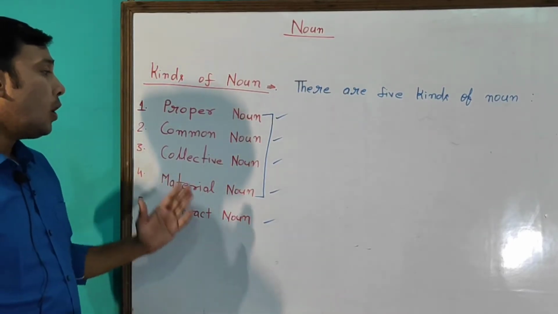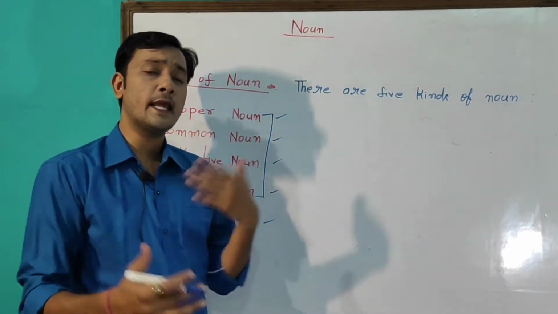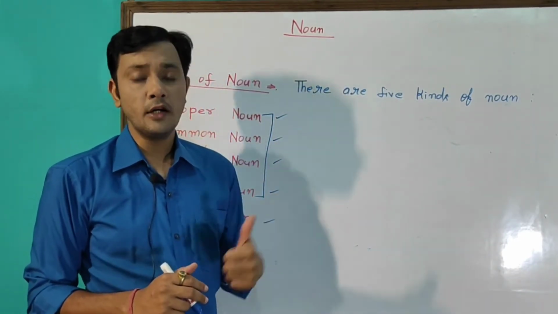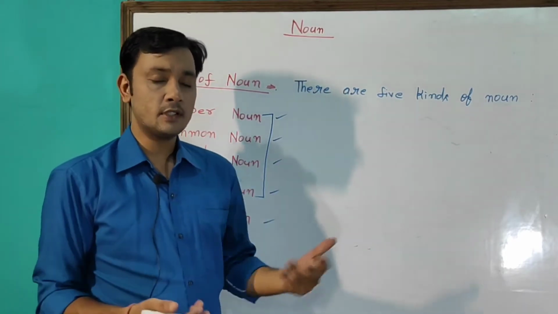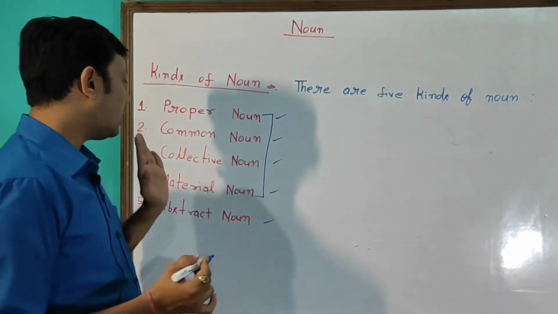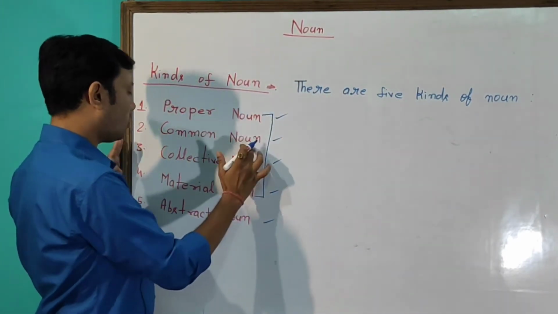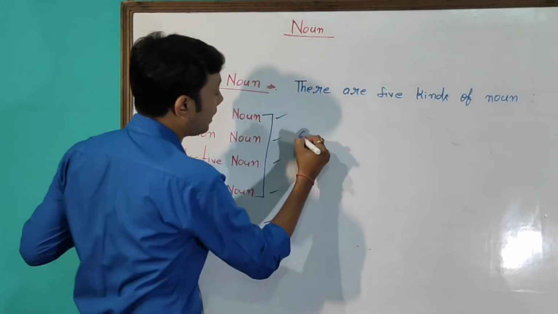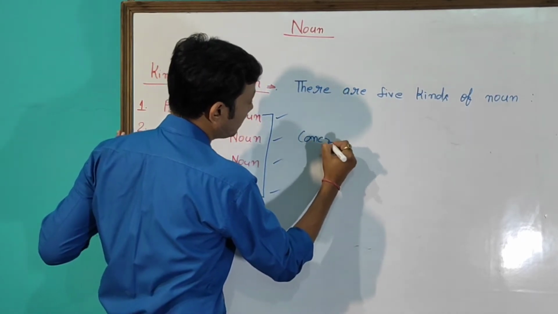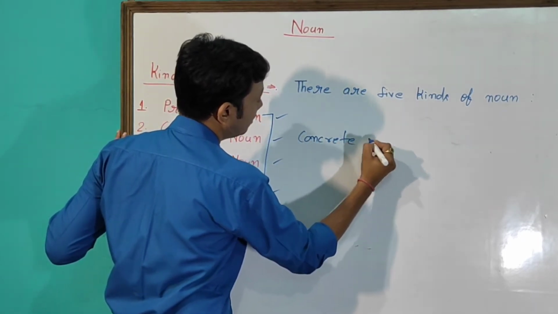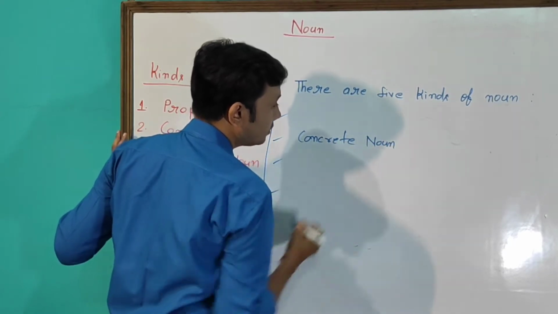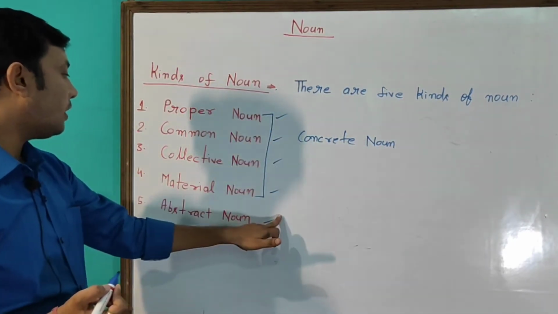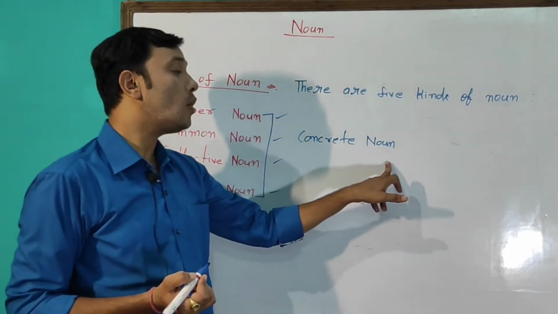Let me tell you, all these 5 kinds of noun further can be divided into 2 groups, which is countable and uncountable noun. Okay, that I will discuss later. And these 4 nouns, proper noun, common noun, collective noun, material noun, are also known as concrete noun. C-O-N-C-R-E-T-E, concrete noun. Clear? These all 4 kinds of noun are also known as concrete noun.